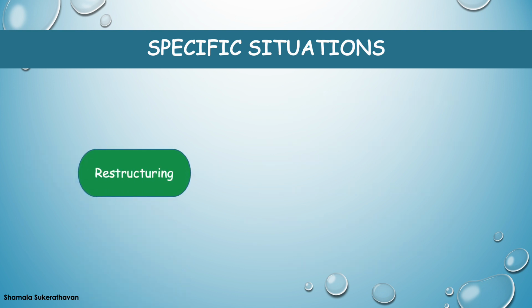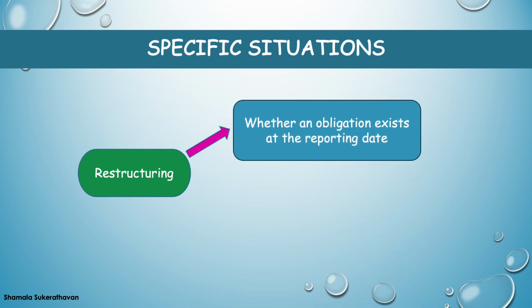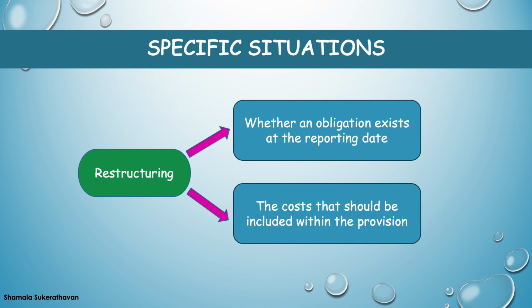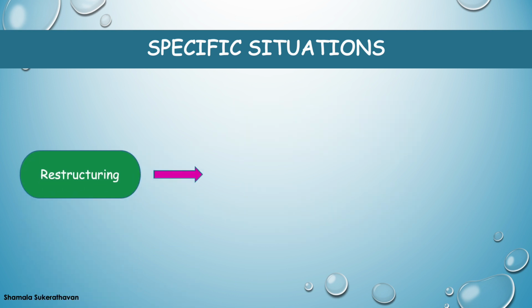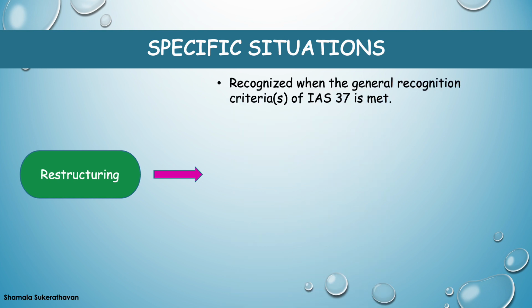Restructuring costs associated with reorganizing a business as a result of, for example, sale or termination of a line of business, closure of business locations in a country or region, or relocation of business activities to another country or region, poses two issues, that is, 1. Whether an obligation exists at the reporting date, and 2. The cost that should be included within the provision. A provision for restructuring is only recognized when the general recognition criteria of IAS 37 is met. This was covered in Part 1 of the lecture series.